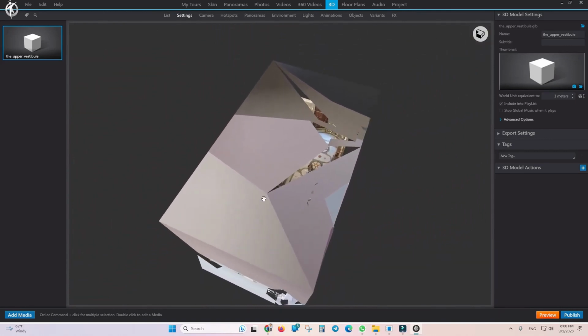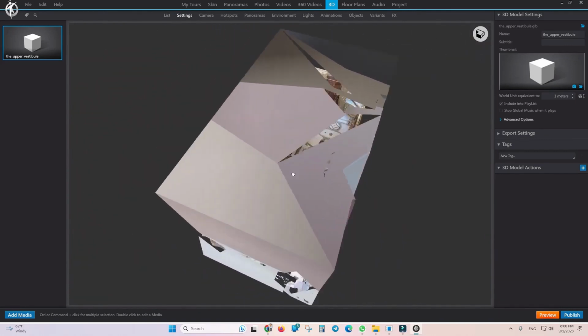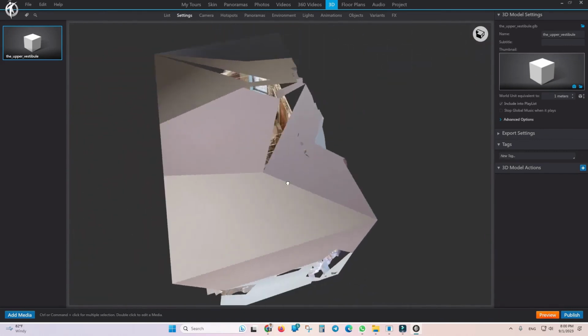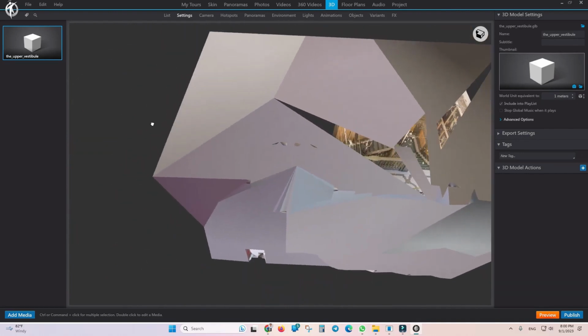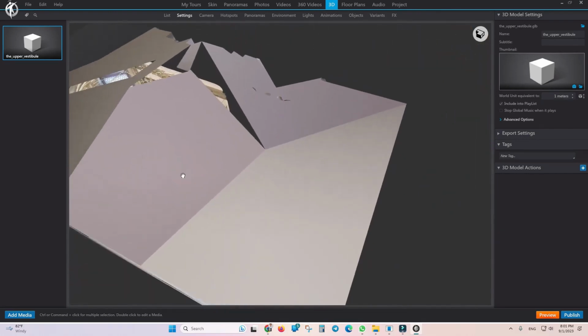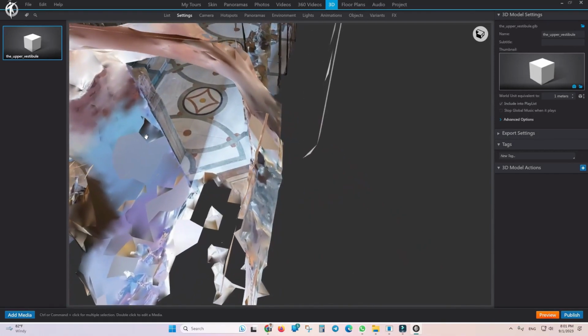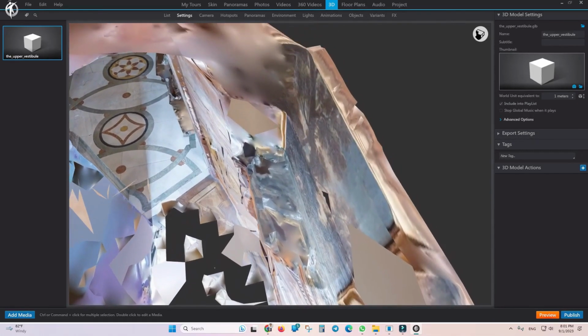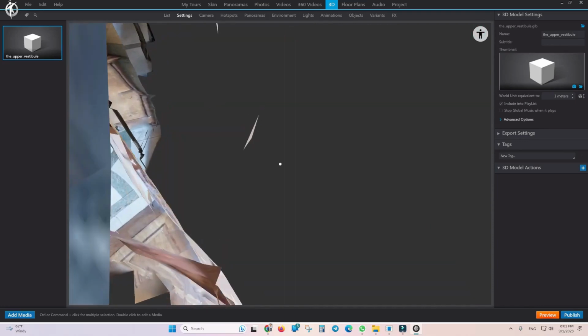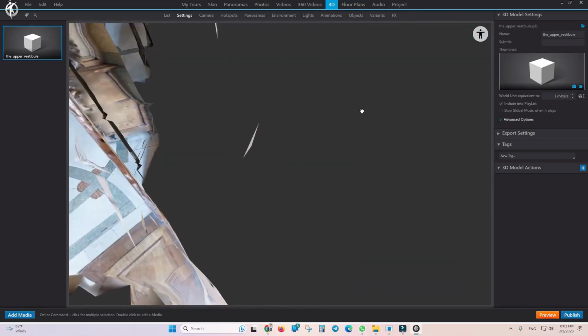Well, with the right click of the mouse, you can move the model and its surroundings, and with a left click you can rotate it like this. Alright, I'll roll in again and enter the model. So now that I've entered, from here on I can use the first person view to move around and explore inside the model.